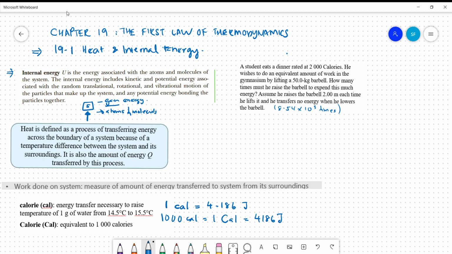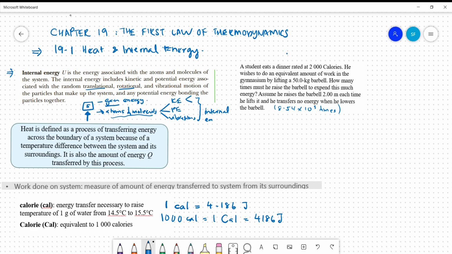So the energies of the atoms and molecules include the kinetic energy and potential energy, and also energy that comes from the vibrations of the atoms itself. The kinetic energy here has several types: translational kinetic energy and rotational kinetic energy. The sum of these energies, the kinetic energy, potential energy, and vibrational motion of the particles, gives us the definition of internal energy.